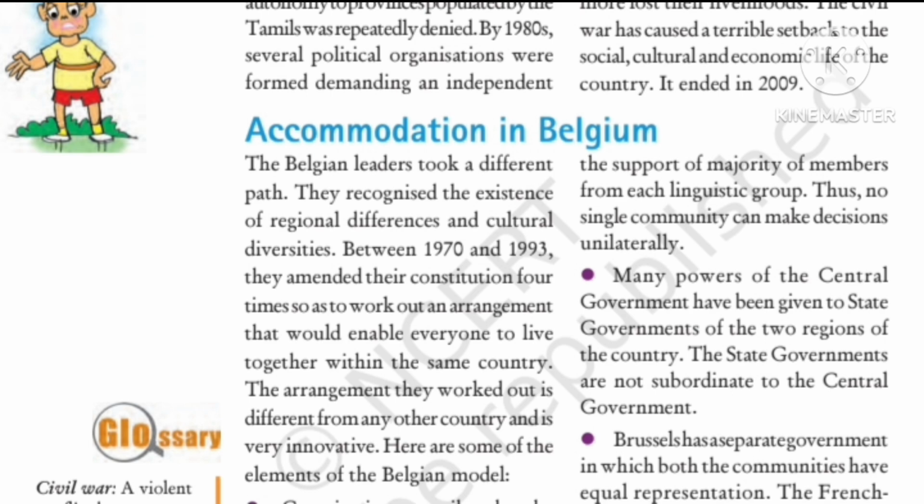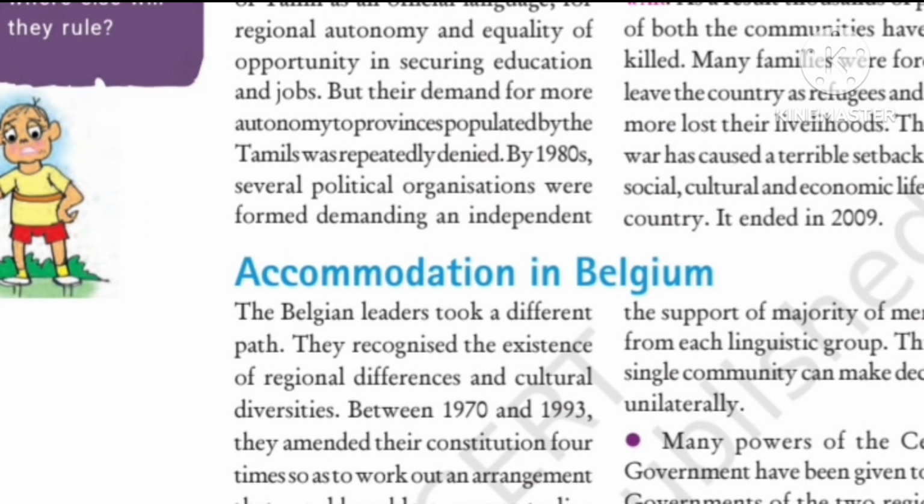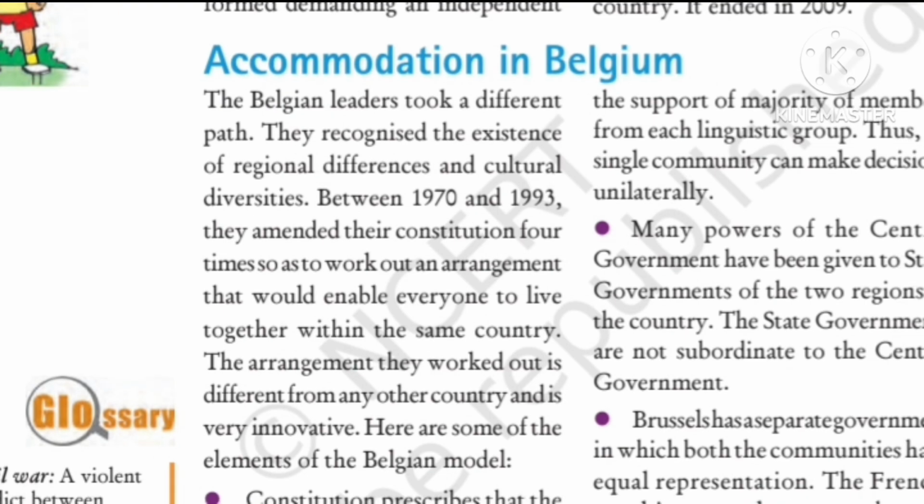Again, this is a question of 3 marks for your boards. So the Belgian leaders took a different path. They recognized the existence of regional diversity and cultural diversity between 1970 to 1993. They amended their constitution 4 times, so as to work out an arrangement that would enable everyone to live together within the same country. And here are some features of the Belgian model. Let's discuss in detail. 4 points are there basically, and these are very important points.